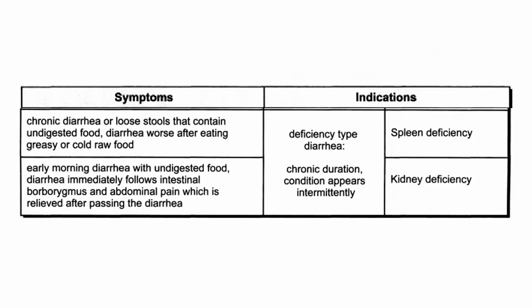For the symptoms with chronic diarrhea or loose stools that contain undigested food, diarrhea worse after eating greasy or cold raw food, this indicates a spleen deficiency. If there is early morning diarrhea with undigested food, diarrhea immediately follows intestinal borborygmus and abdominal pain, which is relieved after passing diarrhea, this indicates a kidney deficiency. So this is a deficiency type. Chronic duration, conditions appear intermittently.